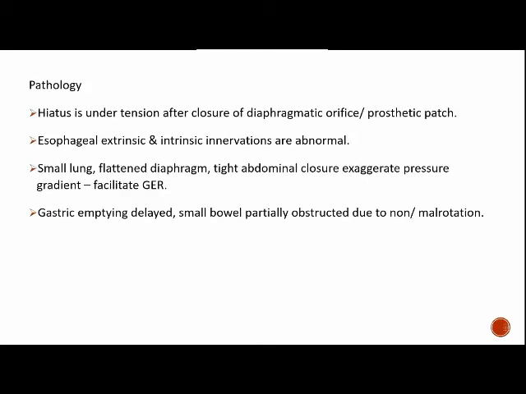What is the pathology behind GER in CDH cases? The hiatus is under tension after closure of the diaphragmatic orifice or with prosthetic patch repair. The esophageal extrinsic and intrinsic innervations are abnormal. Because of the small lung, flattened diaphragm, and tight abdominal closure, there is an exaggerated pressure gradient which facilitates GER, and gastric emptying is delayed. The small bowel is partially obstructed due to non-rotation or malrotation.